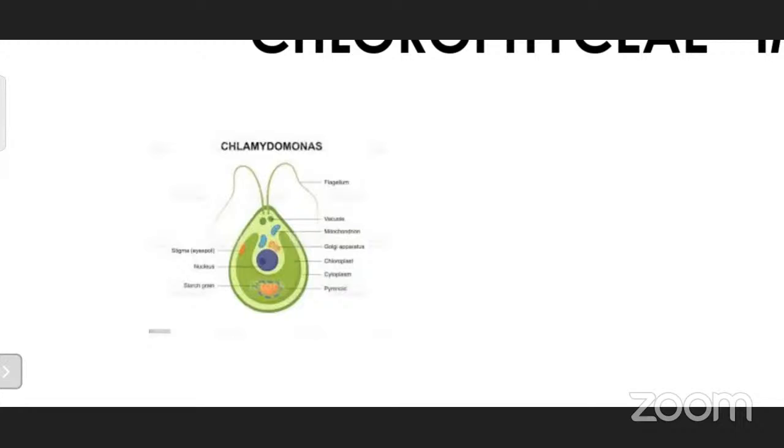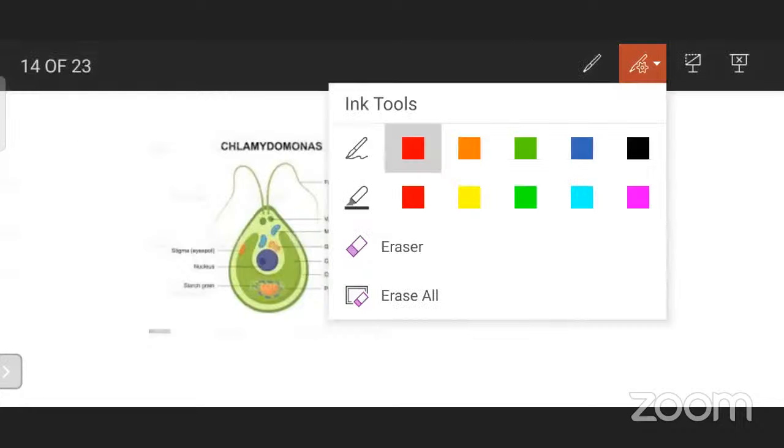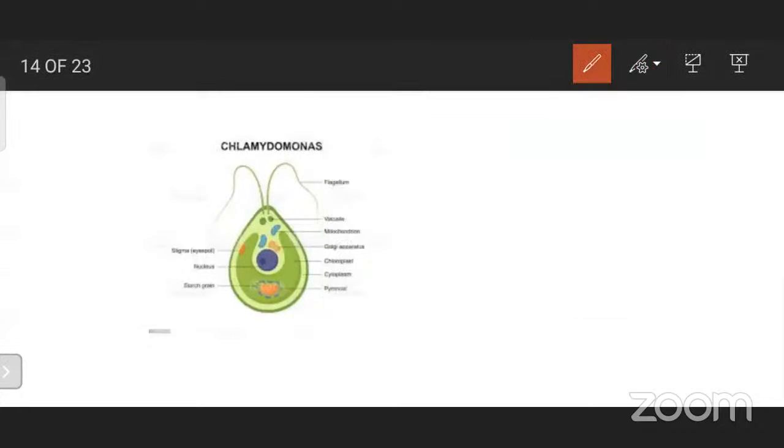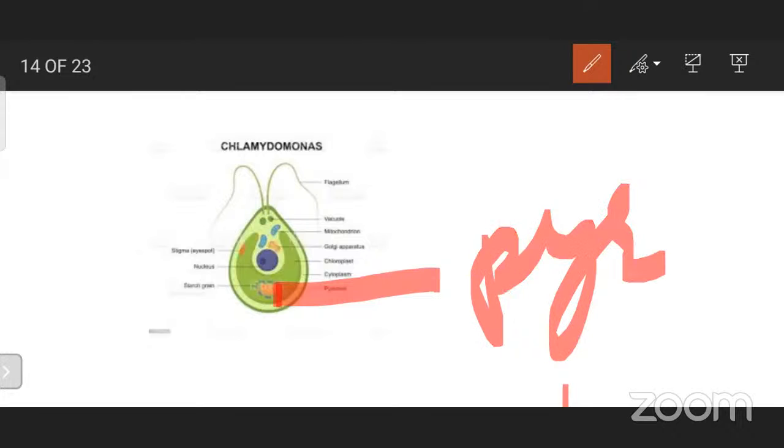And you can see light green color. This green color is nothing but the chloroplast. You can see the shape of the chloroplast in this cell. And also this flower-like appearance, this is pyrenoid. This pyrenoid is embedded in the chloroplast.